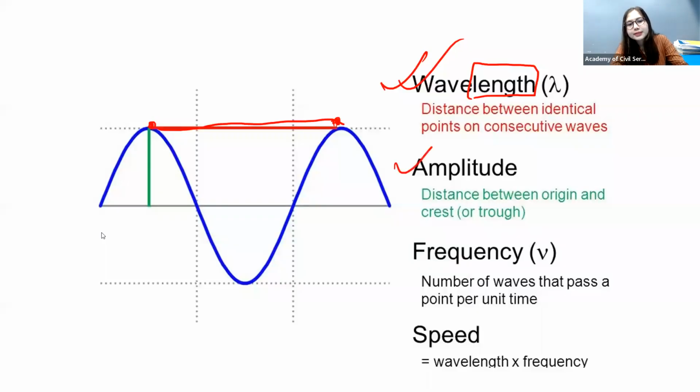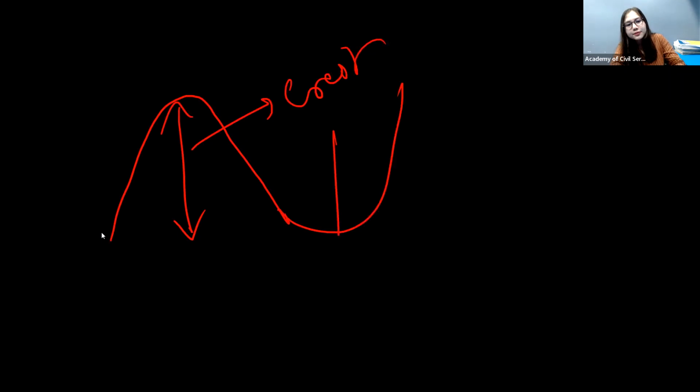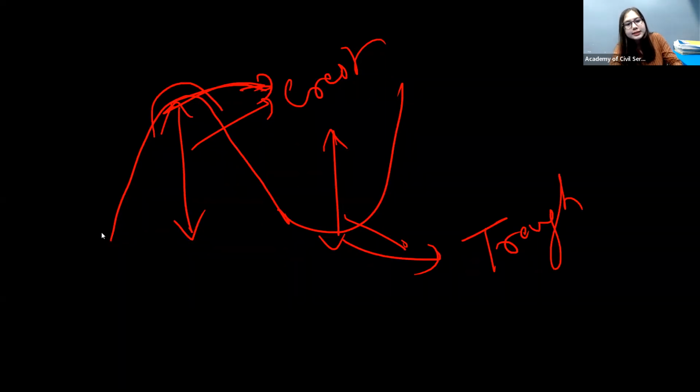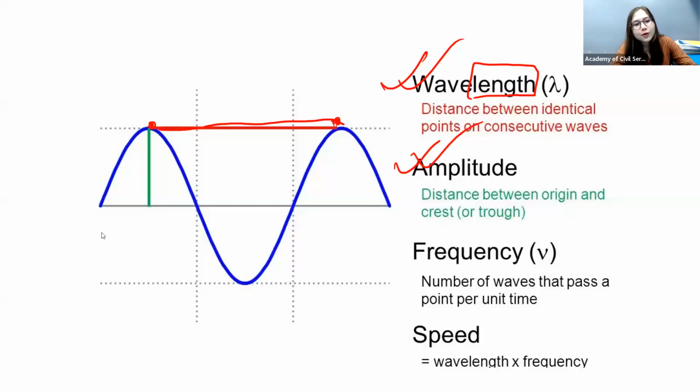Then next we have the amplitude. In a wave, this upper part we call the crest, and this lower part we call the trough. Now from this midpoint to the baseline, this distance we call the amplitude. So is it clear what a wavelength is and the difference between wavelength and amplitude?